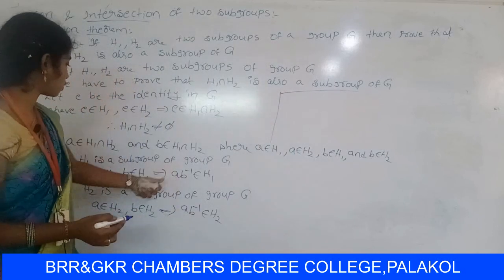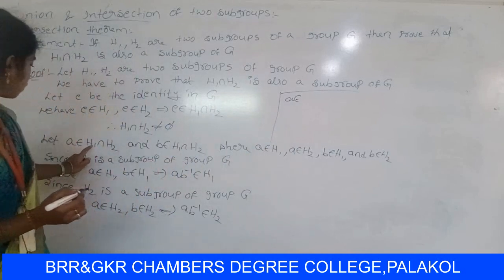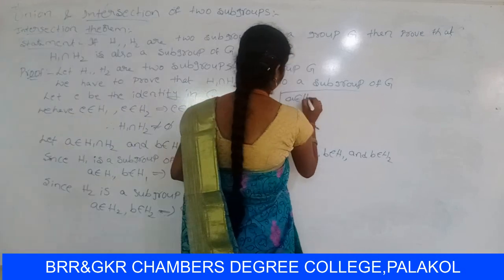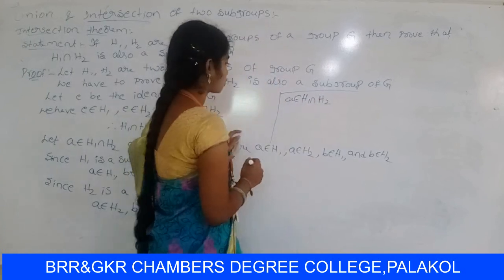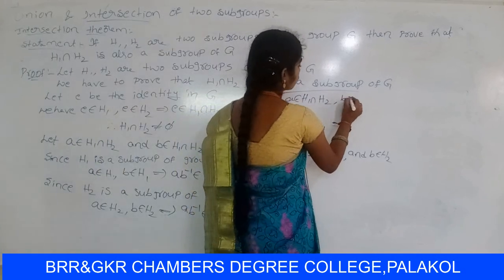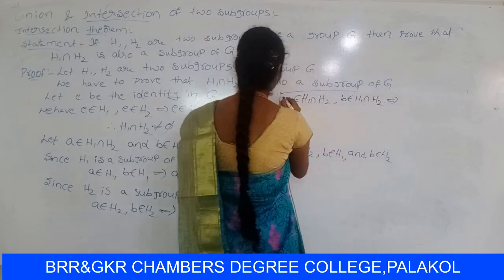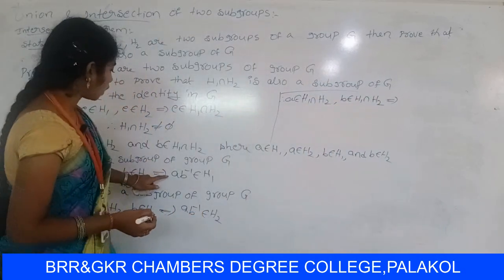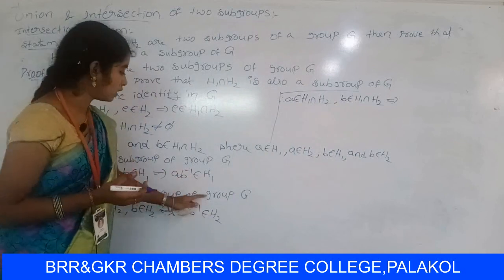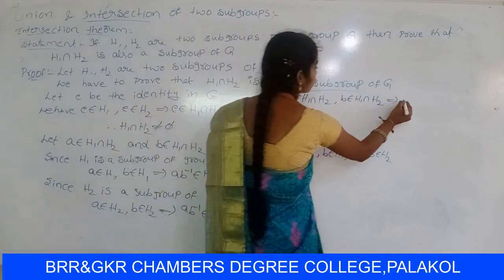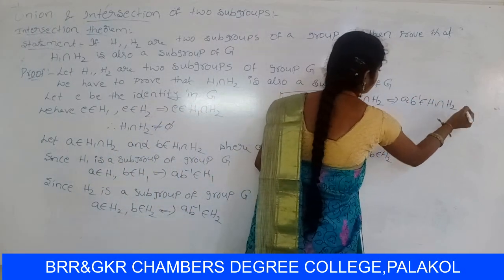So first of all, let us consider A belongs to H1 intersection H2, B belongs to H1 intersection H2. That implies AB inverse belongs to H1 and AB inverse belongs to H2. So AB inverse is the common element, AB inverse belongs to H1 intersection H2.